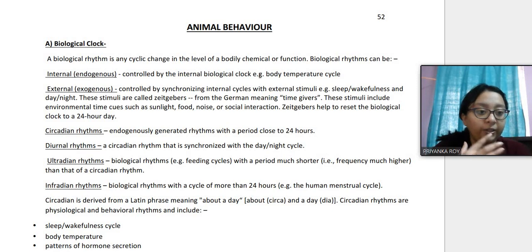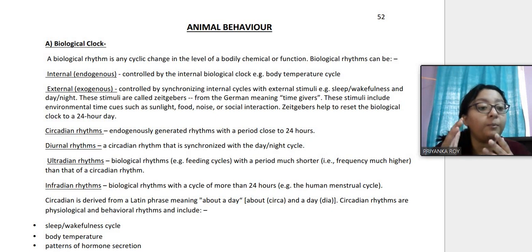Next, coming to ultradian rhythms. Ultradian rhythms are rhythms with a period much shorter than 24 hours, and they have very high frequency, just like our feeding cycle. We have to take meals at least 4 times a day in order to not feel hungry. So in the 24 hours we have 4 feeding times. That means the feeding cycle is much shorter and very frequent. Therefore, ultradian rhythms are those rhythms which are lesser in duration than the circadian rhythm.